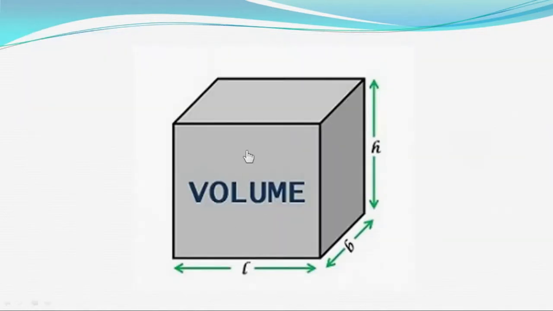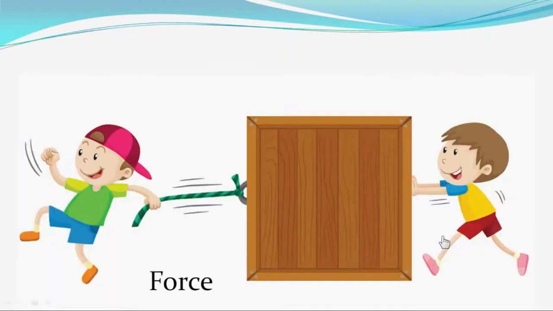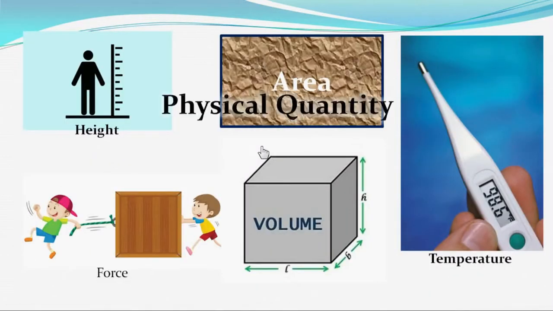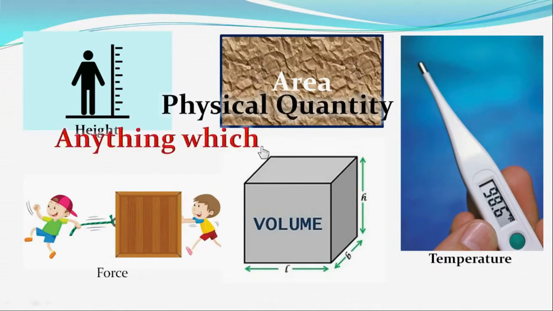If someone asks what is the volume of this box, then we can measure the length, breadth and height of the box, and then we can find the volume of the box. If two persons, one is pushing the box and another is pulling the box, then we can measure how much force is acting on the box. So these all quantities are known as physical quantities.